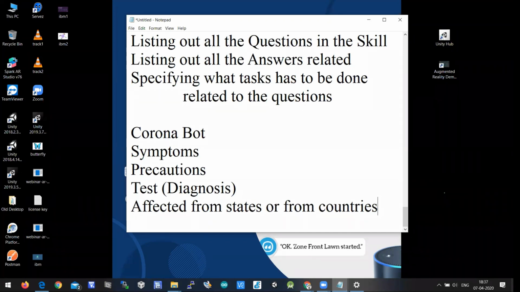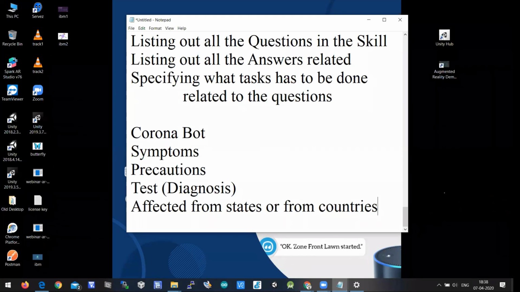Or you can ask how many people are affected in, say, Andhra Pradesh, or Telangana, or in the US or China or Italy. All these questions the user can prompt to Alexa if you say corona bot.